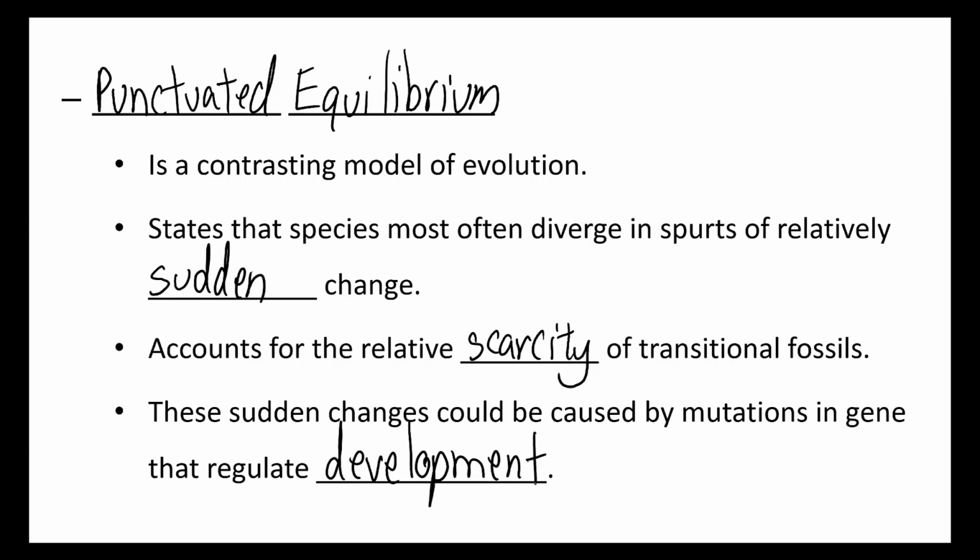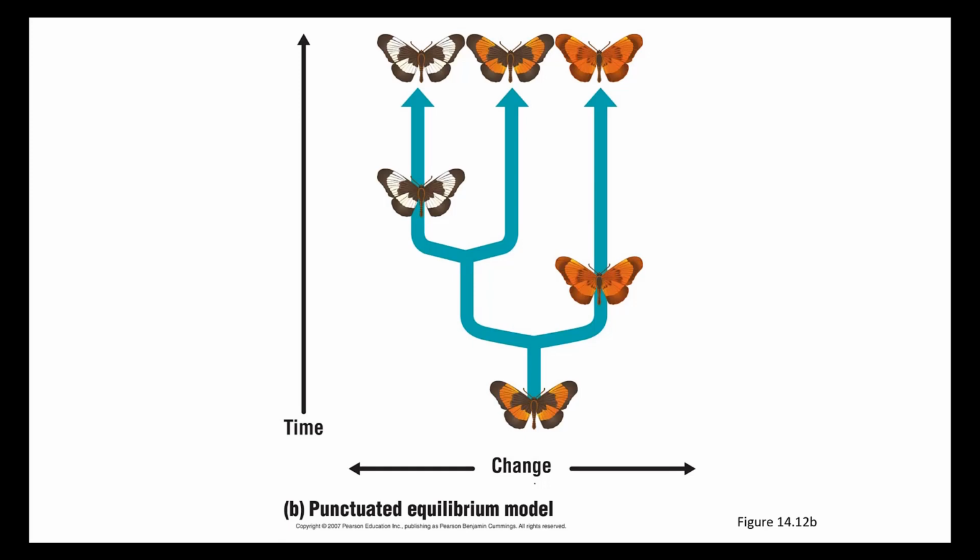So what would this divergence diagram look like in punctuated equilibrium? Well, we would see here still change is represented by movement to the left and right, and time is still on the same scale. But these periods of time, when rapid change occurs, we see are much smaller units, followed by periods of stasis. And this could, again, explain the relative scarcity of transitional fossils in the fossil record. So which of these is right? Is it gradual divergence? Is it punctuated equilibrium? It's probably combinations of both, and different species will have different times where there's gradual divergence versus punctuated equilibrium.